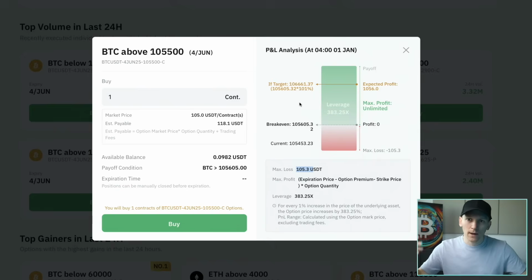On Bybit and other crypto exchanges, options are cash settled. Let's say when the option expires, the target price is met, which is 106,000. It's going to immediately buy and sell and give you the cash back straight away. You don't have to take delivery of the Bitcoin or anything. They just cash settle when the option expires. So that's a cool option.